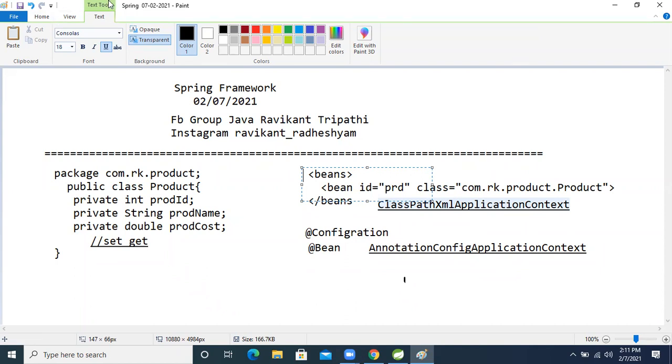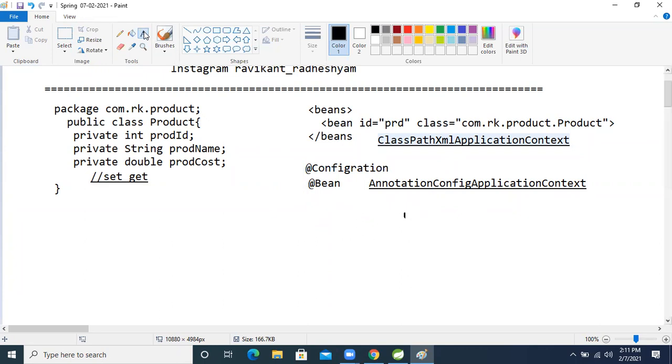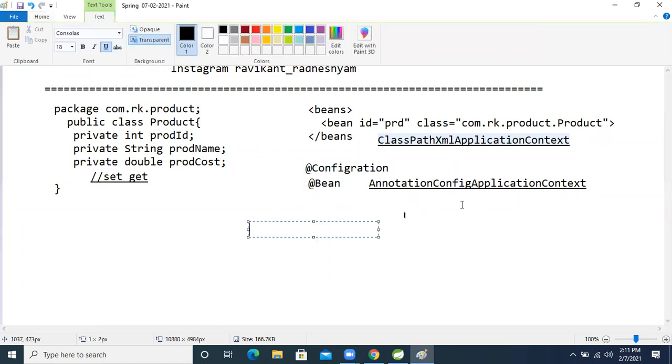Okay, so this is the bean. See how simple I'm making things. How do we write a normal Java class?